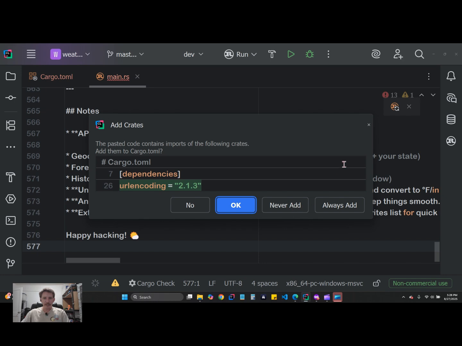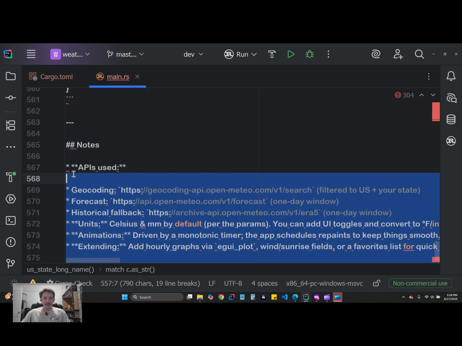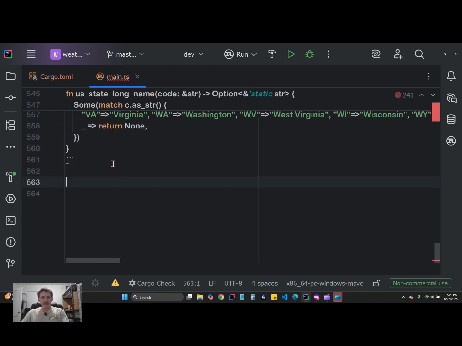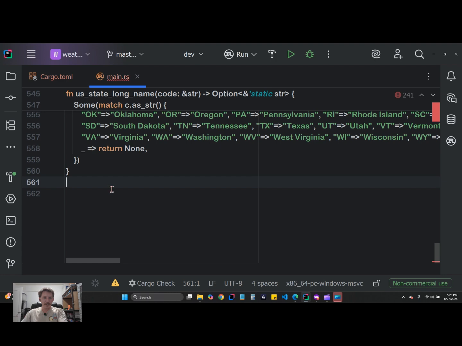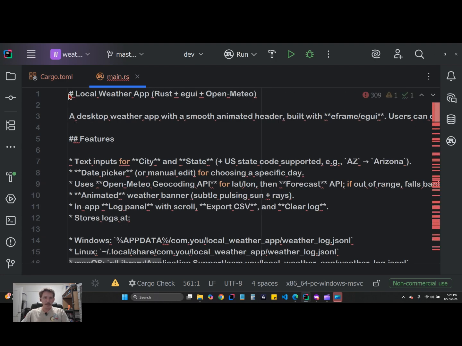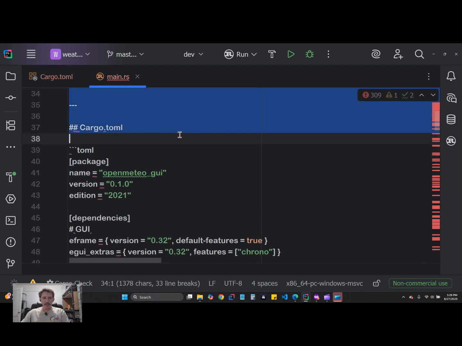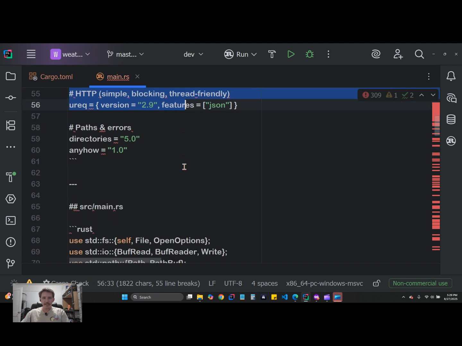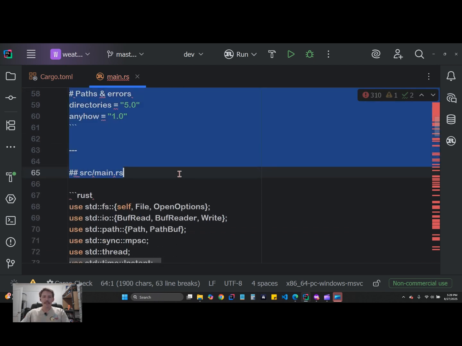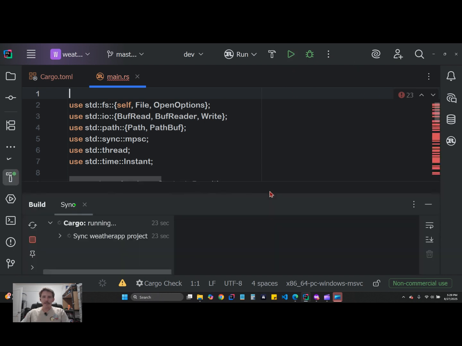Okay. Whoa, add crates. Okay, sure. Added a bunch of extra stuff besides the code. Let me delete this extra stuff. I'll jump up to the top. Okay, let me see if I get here and delete all this stuff that I don't need. All right, there we go. Boom. All right, now we're ready to run the code.